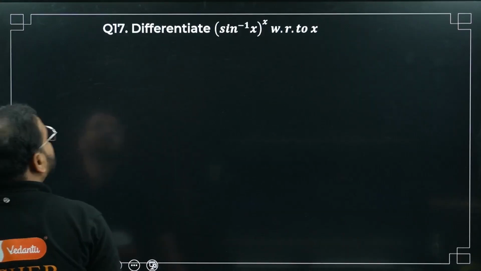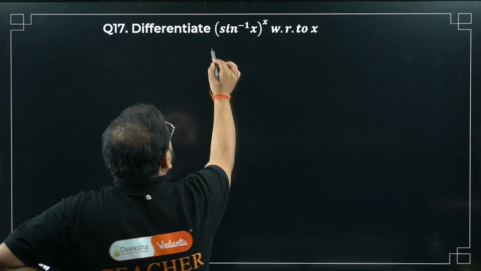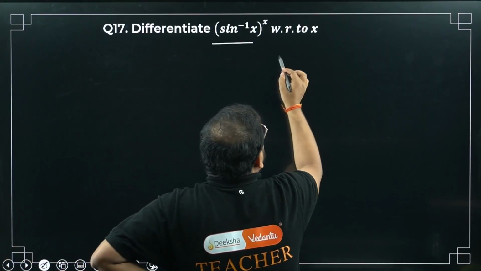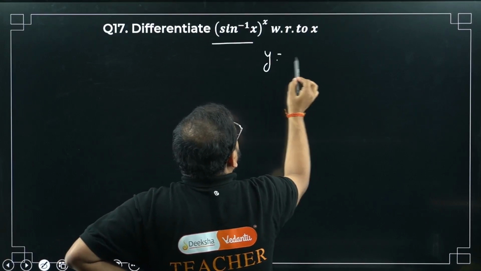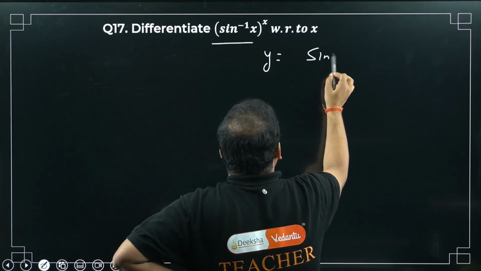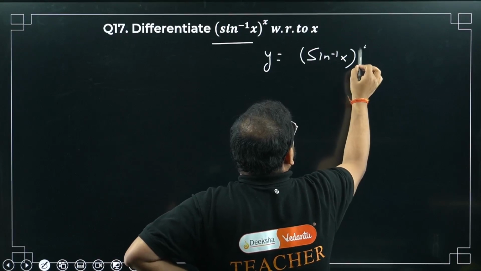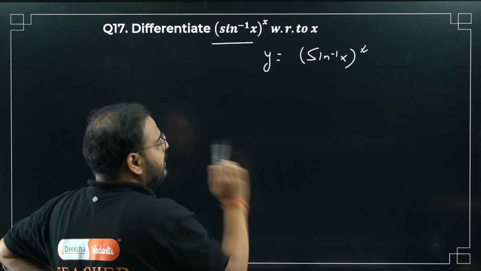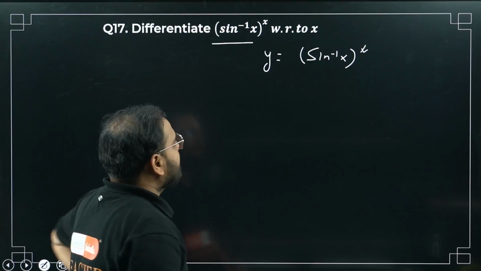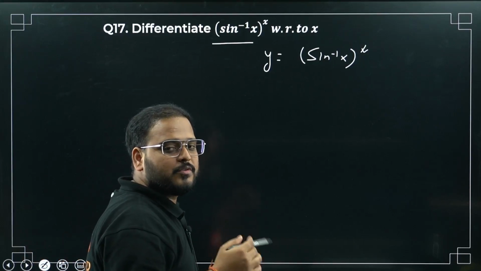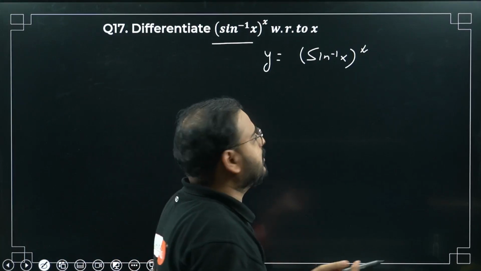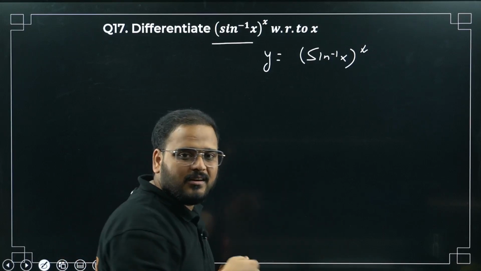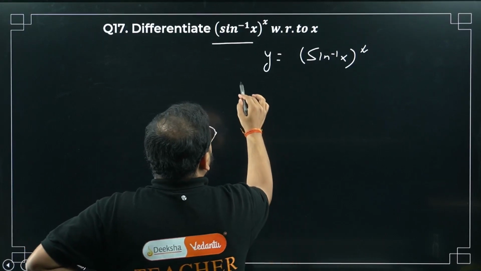Let's move on. Differentiate this. I can take this as y equals sine inverse of x to the power x. Now what do I want to do? I said whenever you have power, log, division like that, take the logarithm. The reason being, log will use the formula of quotient rule, product rule, and power rule to get the statement simplified. Apply the log now.